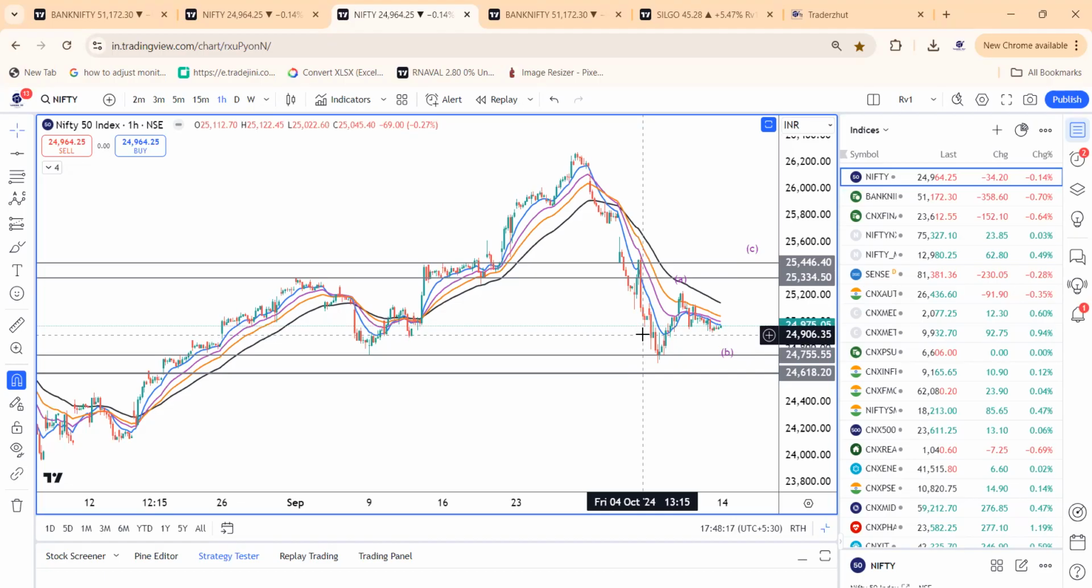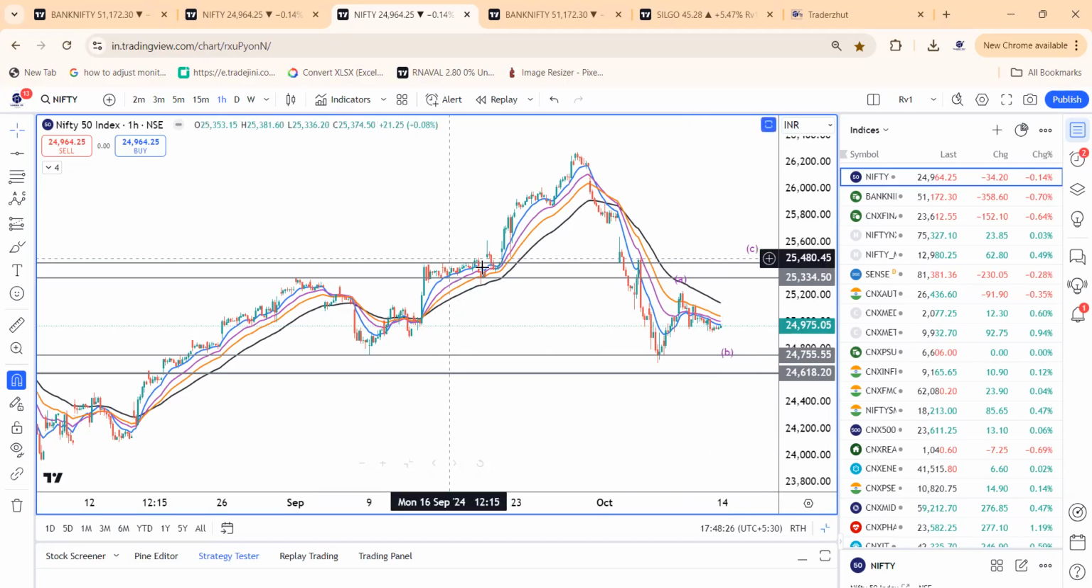If that is broken, then sell the Nifty for lower targets. So trade with the levels objectively. That's the motto of the markets as of now. Well, let's get into the Bank Nifty analysis now.